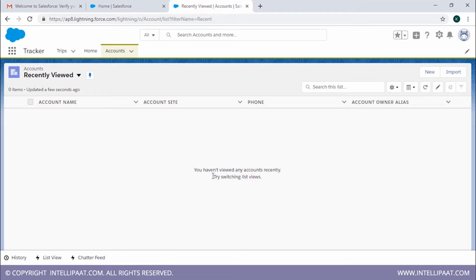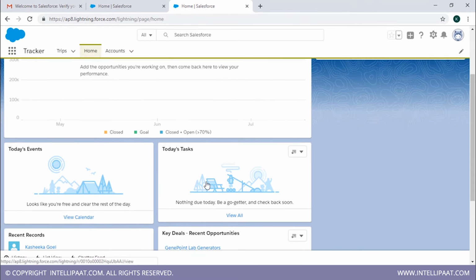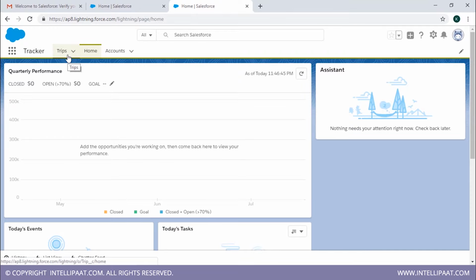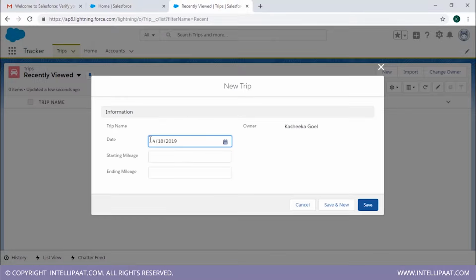Now here you'll see that there are no accounts that were added to this. When you go to home, there were no opportunities, nothing. That is because we just created an object and added that object to this particular application, so it won't have any views over there. We have trips. We can add a trip. For the particular date we want the starting mileage. Let's have it as 45678, and let's put the end mileage as 76890. So we're going to click save.